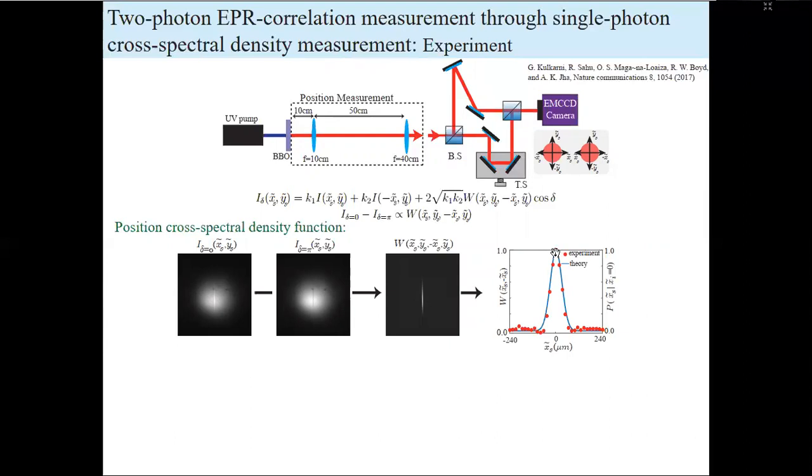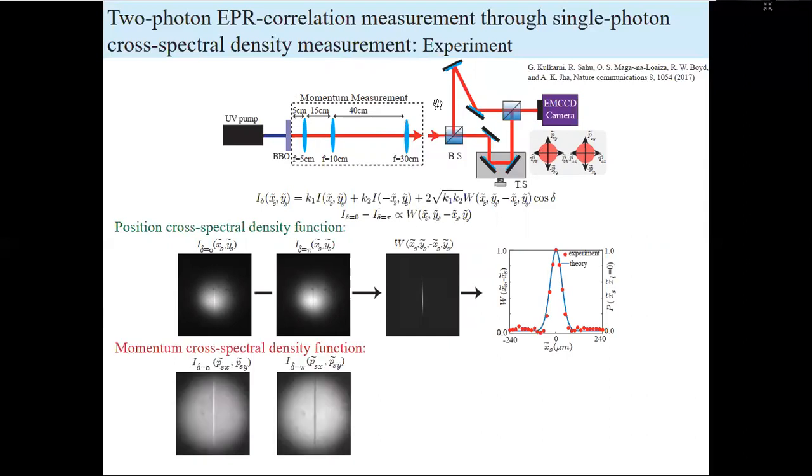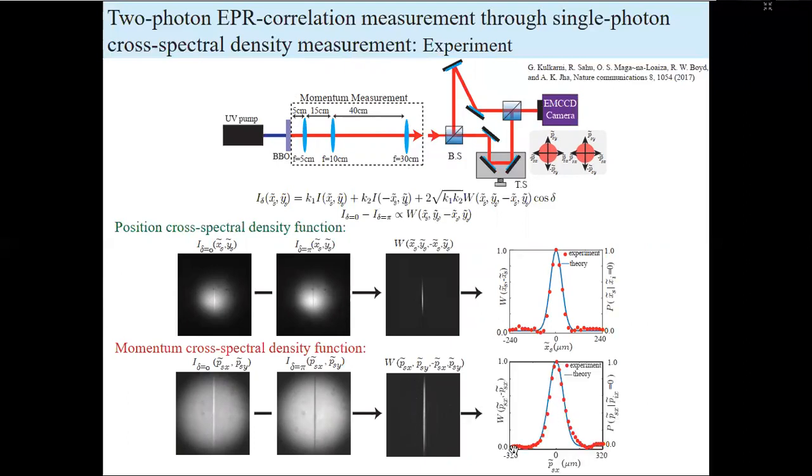Now we move to the momentum measurement. For that, we image the Fourier plane on the camera plane using this particular lens combination and repeat the same set of measurements. So these are the interferograms at 0 and at pi, and if we subtract, we'll get the 2D cross-spectral density function. And now if we perform an integration, that will give us the 1D plots. And we do see a very nice match between the theoretical curve and the experimental data points.